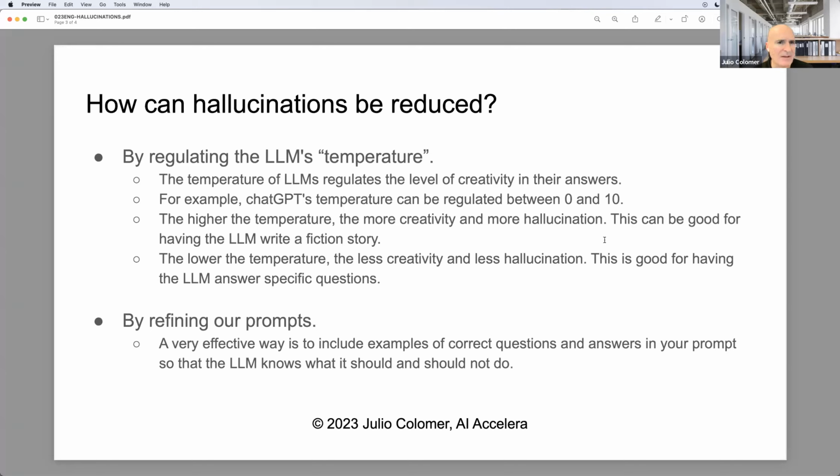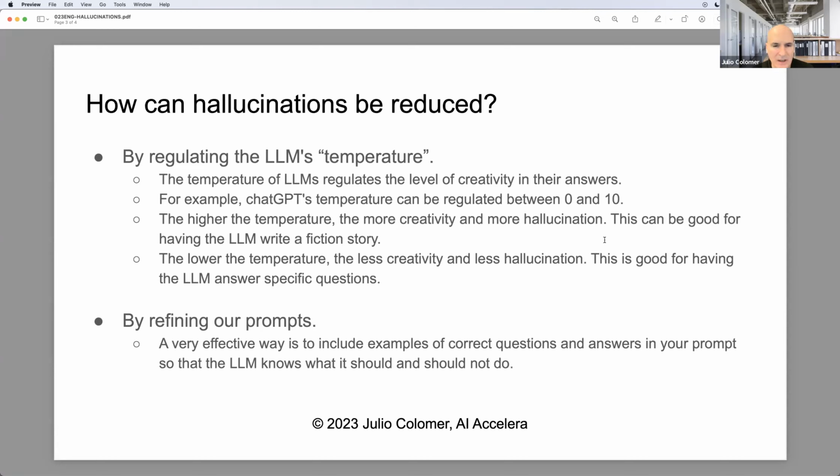This can be good for having the LLM write a fiction story, for example. The lower the temperature, the less creativity and less hallucination. This is good for having the LLM answer specific questions. So one way we as LLM app developers have to control the probability of hallucinations is to set the temperature of the foundation model. The second way is by refining our prompts.